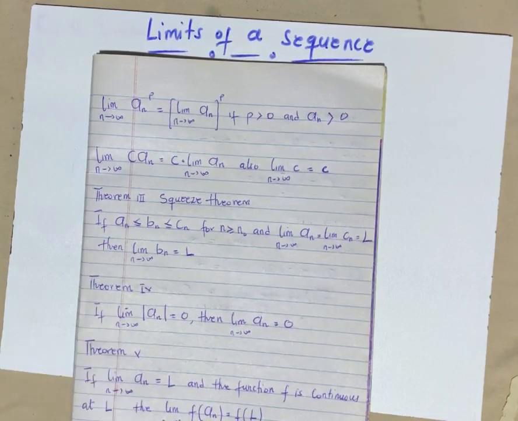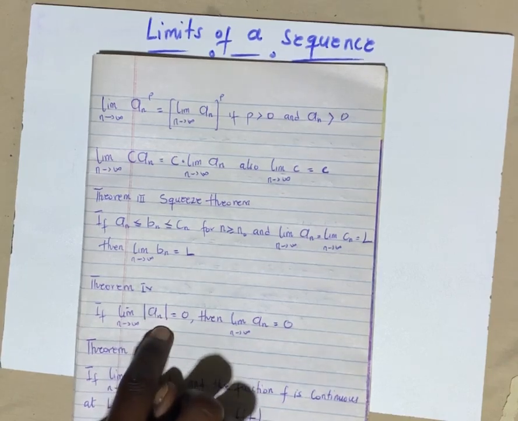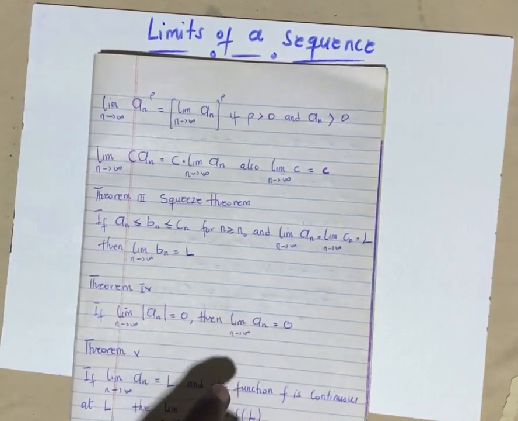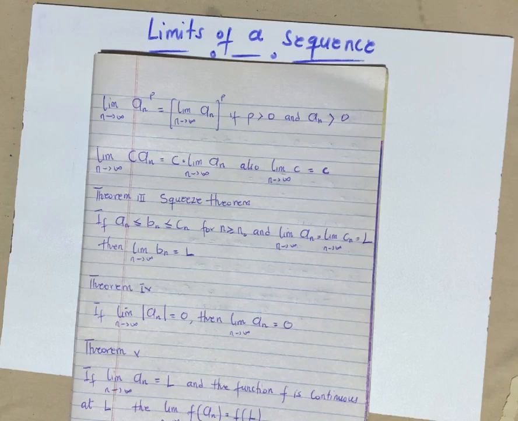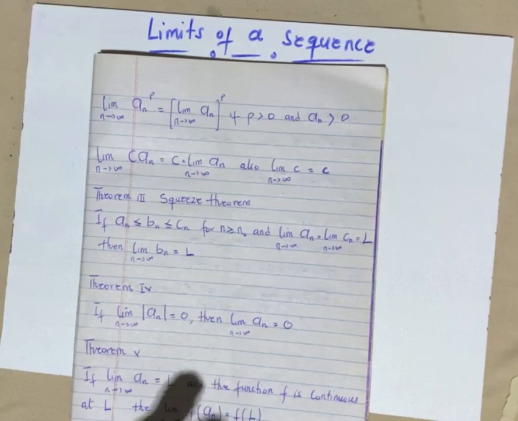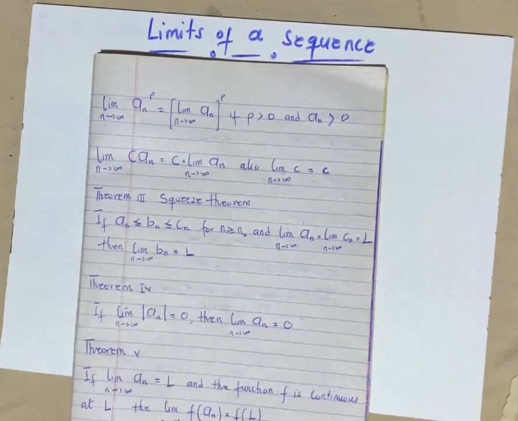Now the next theorem is telling us that anytime you find the limit of the absolute value of a particular sequence and it gives you 0, then it means that particular sequence is also going to give you 0. So you might have a sequence which might consist of negative ones, those alternators, as we spoke about in our previous videos. When you take their absolute value and the final limit you are getting is approaching 0, then it means the actual limit is also going to approach 0.